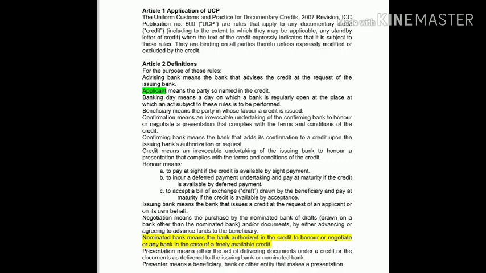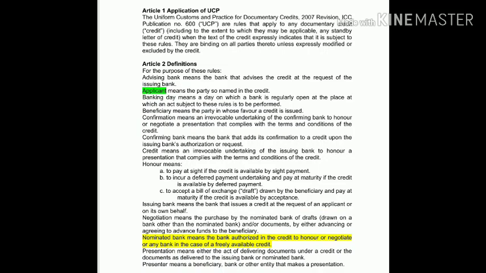But for C, it is available by acceptance. So for acceptance LC, once the issuing bank receives the documents, it will check them, and if they are credit compliant, then it will send an acceptance message promising to make the payment in the future. That means the applicant gets the goods, but the applicant is not making the payment yet, because a credit period is given by the beneficiary.